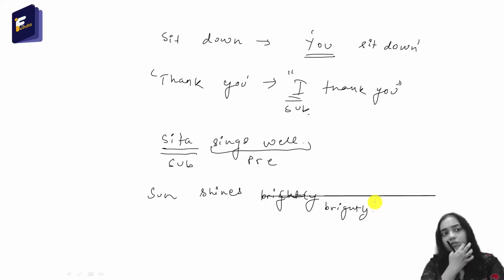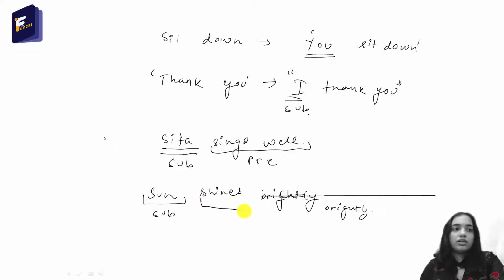The answer is sun. So here sun is the subject. This is the way you have to find the subject and predicate every time. The answer to who or what is the subject, and the rest of the part is the predicate. Okay, simple.